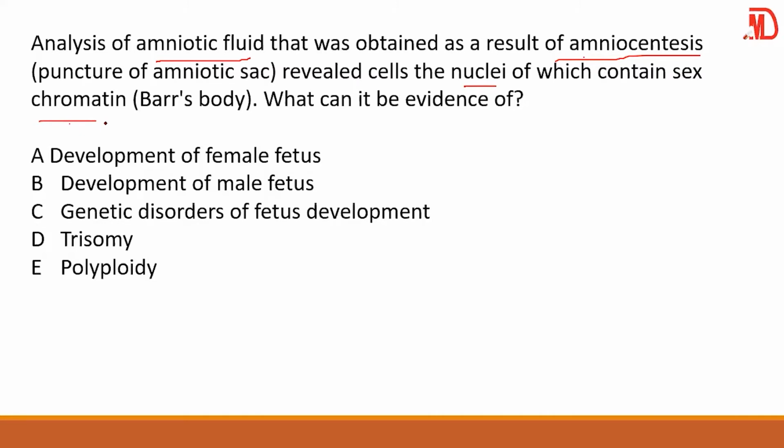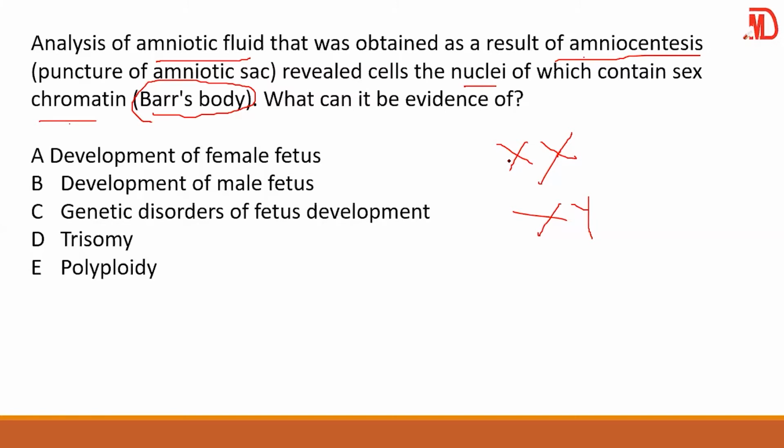What can it be evidence of? So there's a bar body. Usually we have what we call XX, then we have XY. Now, X is an active nuclei.